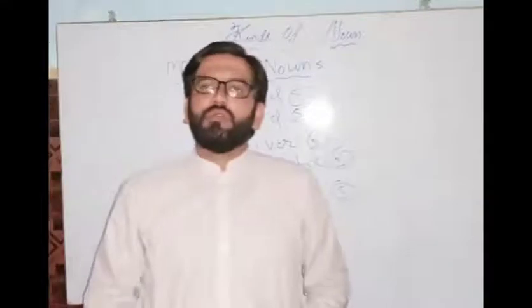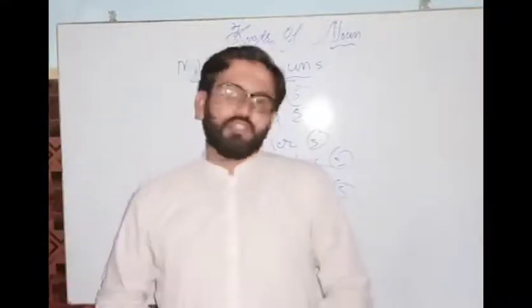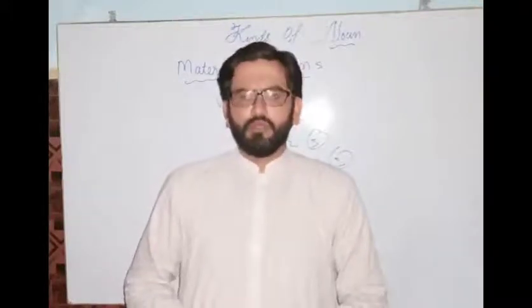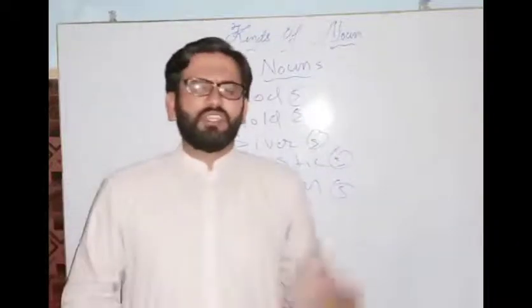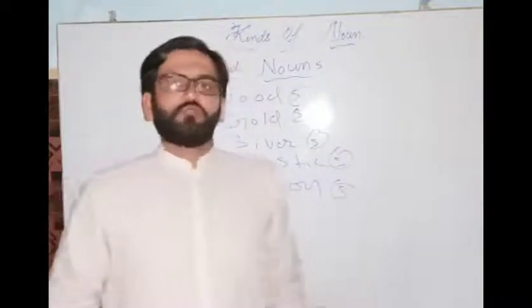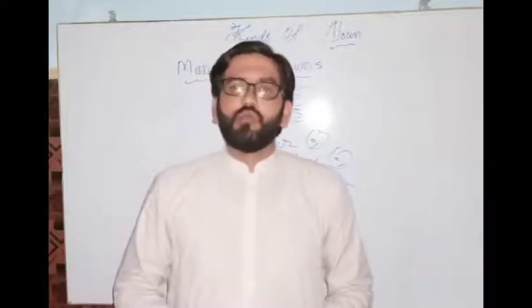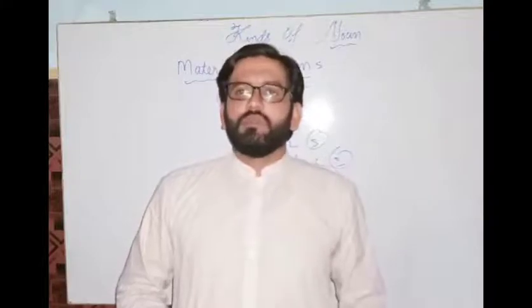So with a material noun, we cannot form the plural of a material noun. It would become wrong. I think this is quite clear to you. It's not a hard nut to break. It's a very piece of cake for you guys. And now we will proceed to another kind of noun.